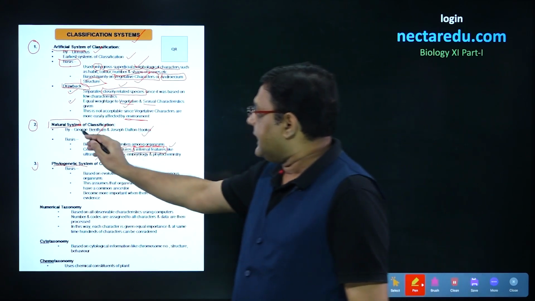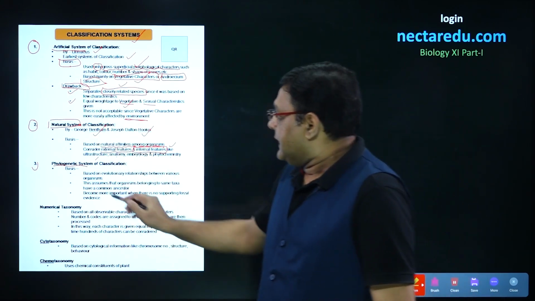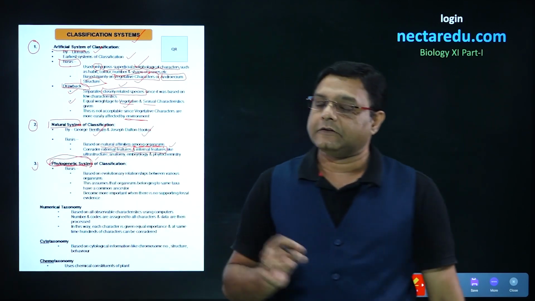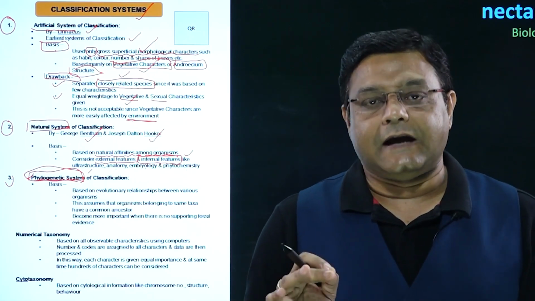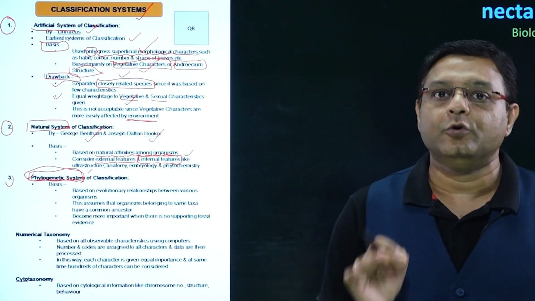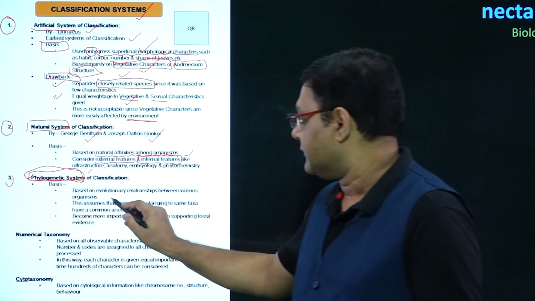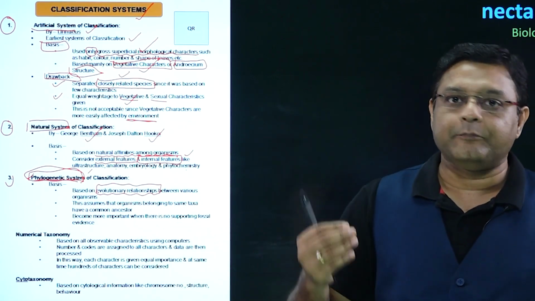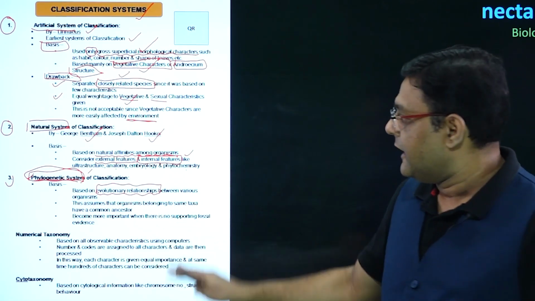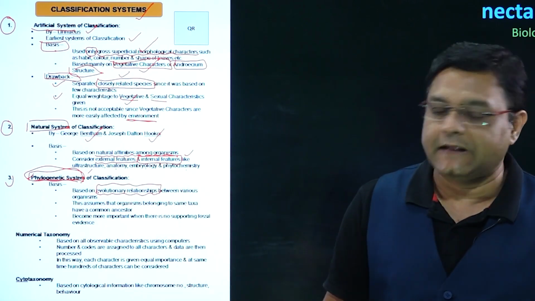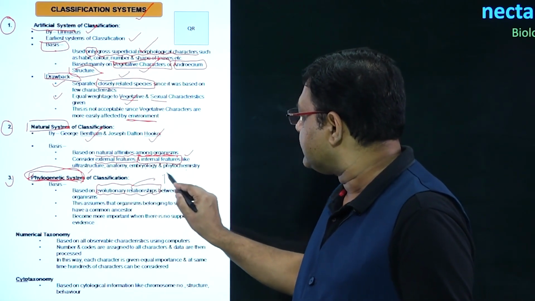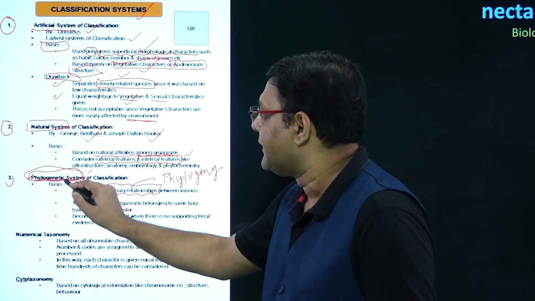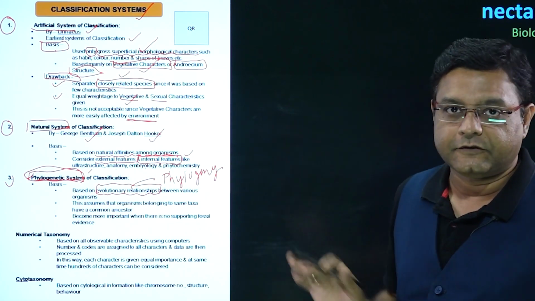After this natural system of classification, the next system came, which was called the phylogenetic system of classification. This classification was based on evolutionary relationships between the organisms. So, whatever relationship organisms have between them on the basis of evolution, this system was based on that, and evolutionary relationship is actually called phylogeny, and that is how this name came, the phylogenetic system of classification.